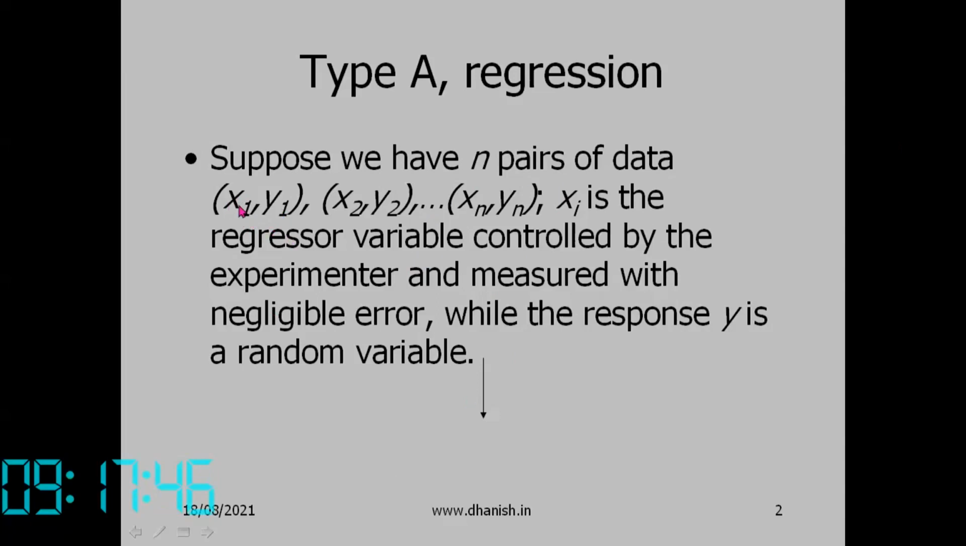For input 0, what is the output shown by the dial? So xi is the regressor variable, controlled by the experimenter and measured with negligible error. So in regression, we assume that x has very low uncertainty, while the response y is a random variable. This is taken from a statistics book, so it says negligible error, but in metrology we should say negligible uncertainty. Regression is a topic common to many subjects. So in measurement uncertainty, this should be measured with negligible uncertainty, very small uncertainty.